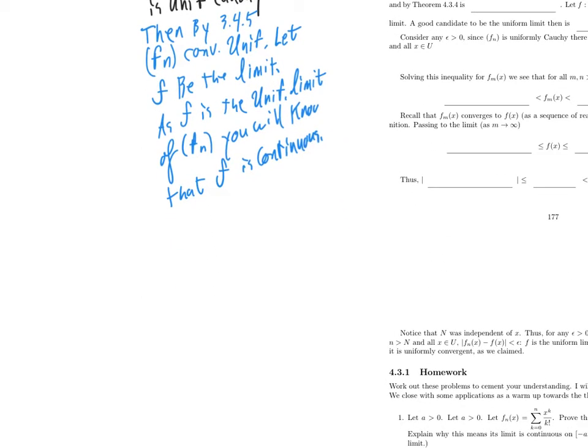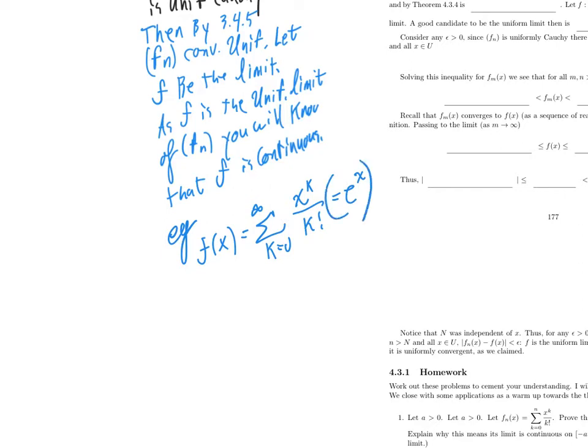So, for example, let's suppose you want to study f of x equal to the sum from k equals 0 to infinity of x to the k divided by k factorial. Now you might know without even thinking that, oh, that's the Taylor series for e to the x. But since we haven't even really defined e to the x, and in fact that's probably how you would want to define e to the x, well, we can't just say that. We don't even know off the bat that this thing exists.